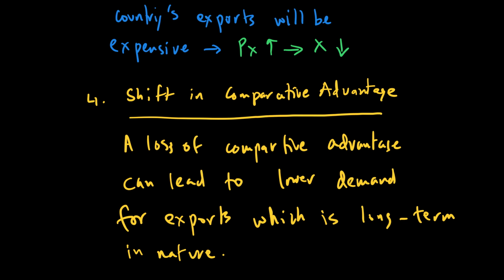For example, if you look at the US car industry, currently it is going through tough times because the Germans and the Japanese have taken the comparative advantage, which previously at some point the US also had. And also the growth of Chinese manufacturing is on the basis of the fact that they have gained comparative advantage and other countries have lost comparative advantage. So whenever there is a loss of comparative advantage, we will see the current account run into a deficit.